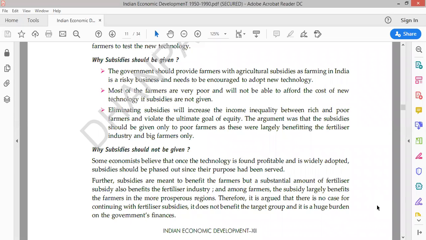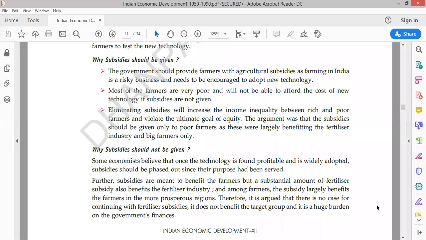कुछ इकोनॉमिस्ट ने कहा that providing subsidies to all people or all farmers in the country would be just a burden on the government's finance. That it would be a great government expenditure, that the government is going to spend a lot of money on these subsidies. So that should not be there.